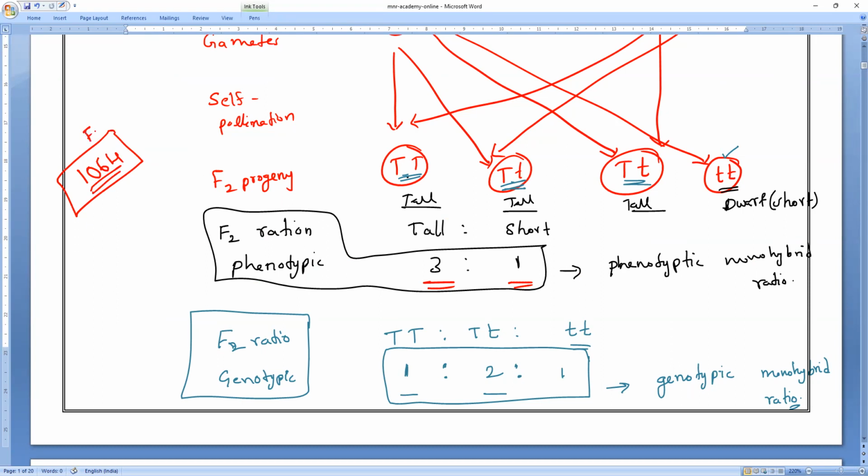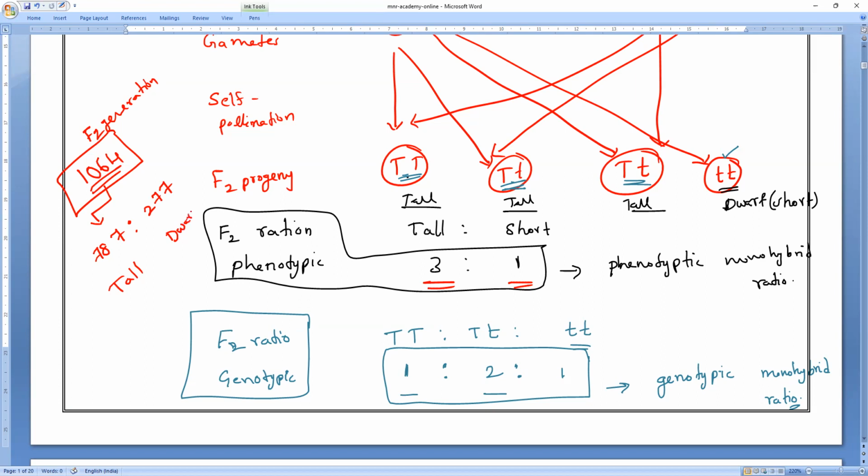Please remember, total plants of F2 generation, how many? Mr. Mendel observed F2 generation 1,614. So in that, you can notice 787 he has observed approximately tall plants, and 277 he has observed totally what plants?